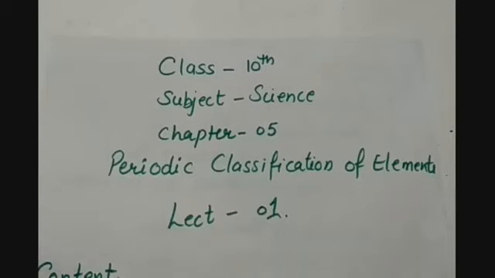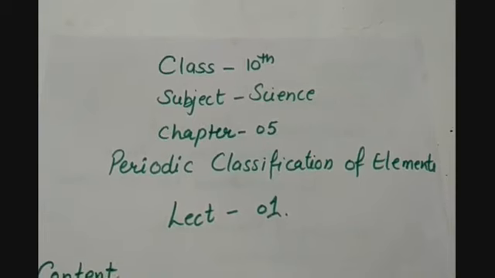This video is for class 10 subject science chapter number 5, periodic classification of elements, and this is lecture number 1. So today we are going to start with a new chapter, and in this lecture we will see the classification of elements, how they are arranged and placed in the periodic table.